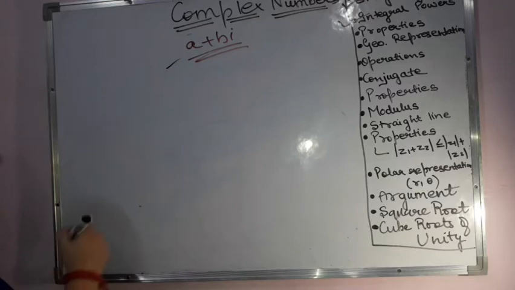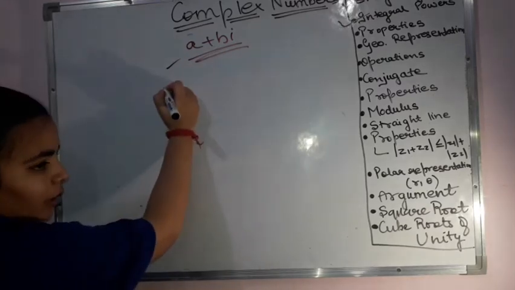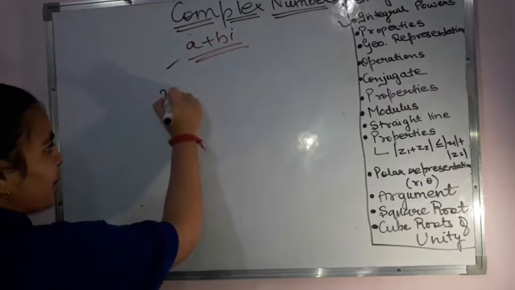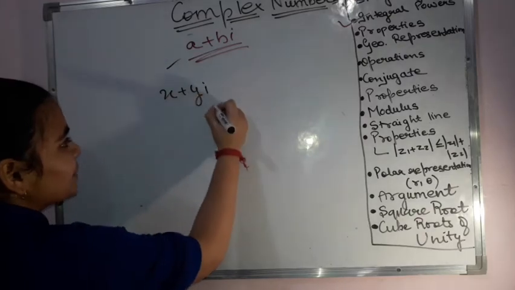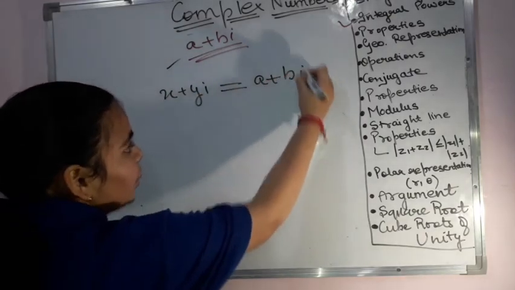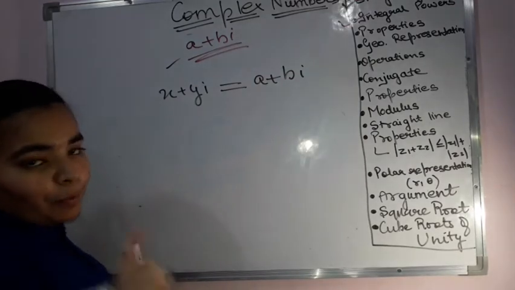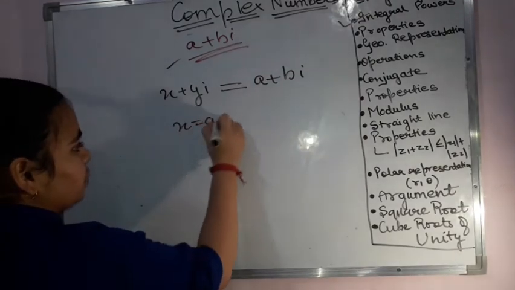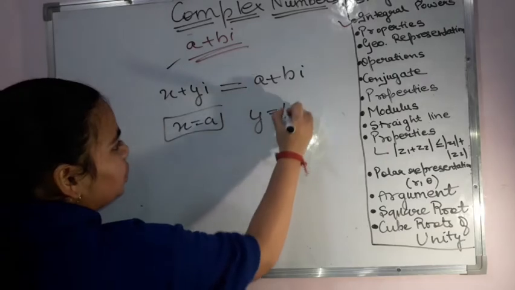That means if I have a complex number x plus yi, then x plus yi will become equal to a plus bi only and only if x is equal to a and y is equal to b.